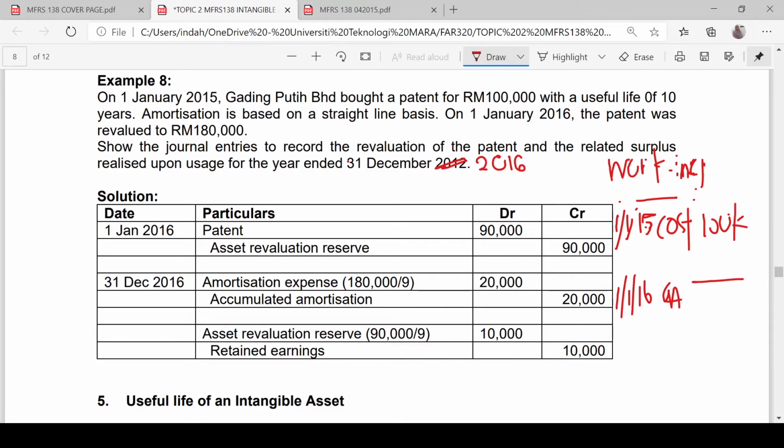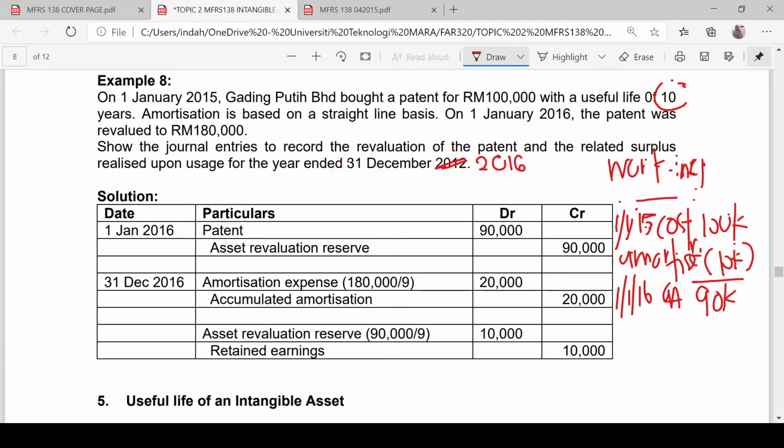From 1st January 2015 to 1st January 2016, this is 1 year. So we are going to calculate amortization for 1 year only. 100,000 divided by 10 equals 10,000. Therefore, on 1st January 2016, the carrying amount is 90,000.